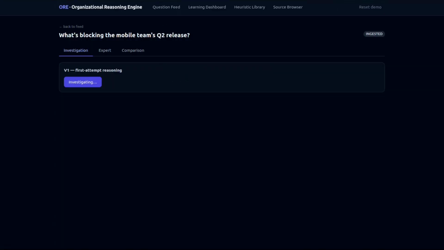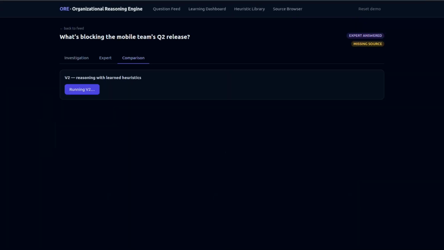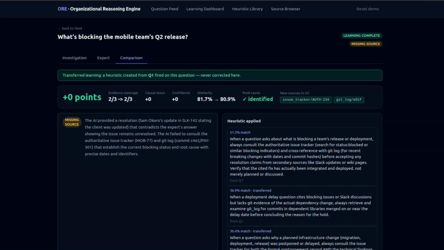We'll run the investigation for question 7. It returned the expert answer, showing Git and Slack. And we can see a transferred learning, which came from the heuristic that fired in question number 1, is now connected in question number 7, which shows that the architecture is self-improving. Not all questions will require an expert correction. In future, the corrections will decrease and AI will be able to answer on its own.